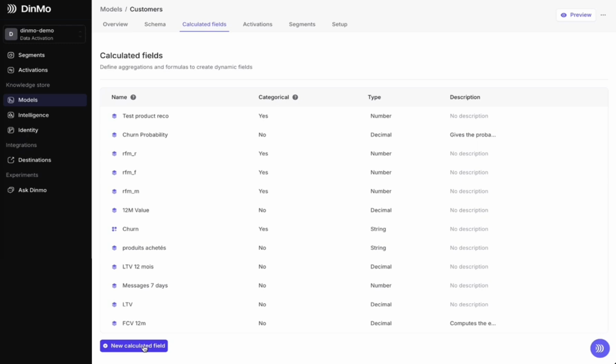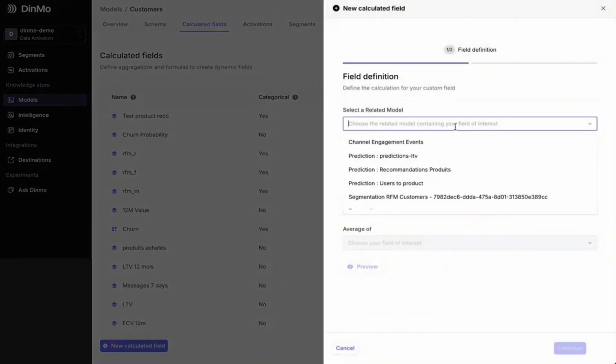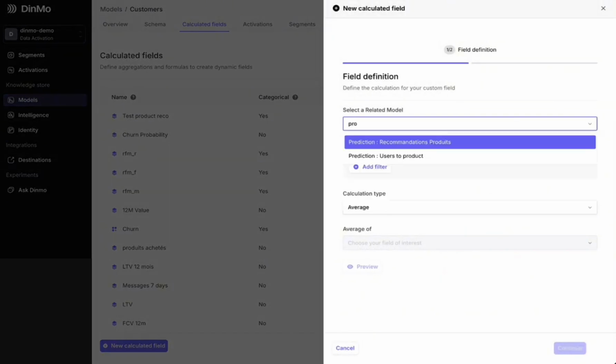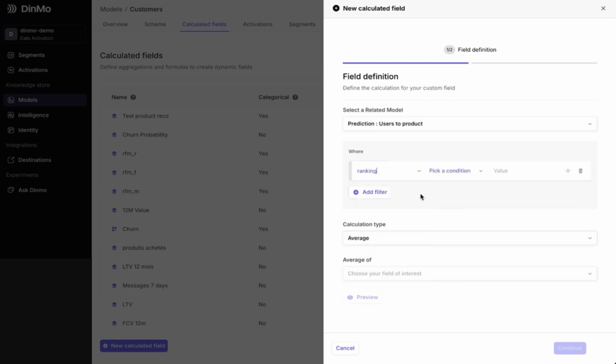Otherwise, behind the scenes, we can create calculated fields at the client model level to generate, for example, an aggregated list of all the products I recommend for this person. Then I'll send it to my CRM so it can use it as a dynamic attribute and display, for example, product number 1, product number 2, and product number 3 in an email. And so here I'll retrieve my prediction. For example, I want to send an aggregated list of product 1 and product 2. So I want a ranking less than or equal to 2, and I want to create an aggregated list.